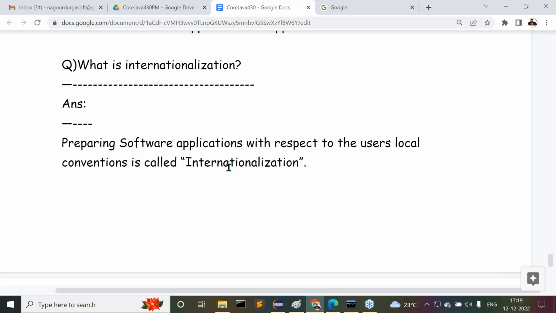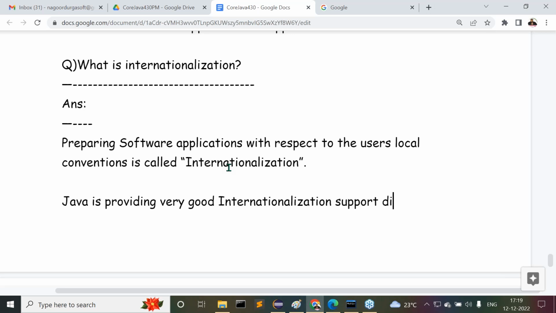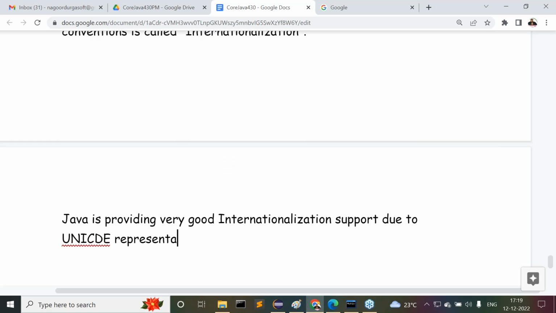Understand, guys, what I'm telling? This is exactly the meaning of internationalization. Preparing software applications with respect to the user's local conventions is called internationalization. Java is providing very good internationalization support due to its Unicode representations.